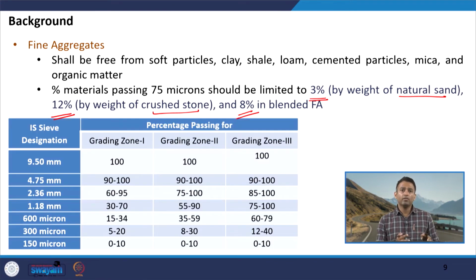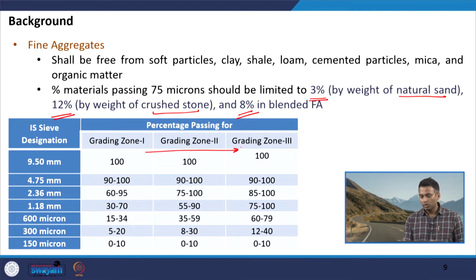Now, fine aggregates have been divided into 3 zones. So, with these zones again, if you move from left to right, the gradation becomes finer. So, depending on the fineness of the gradation, we have 3 zones, 1 to 3, zone 1 being the coarser one, while zone 3 being the finer one, and zone 2 has an intermediate gradation which falls between zone 1 and zone 3.